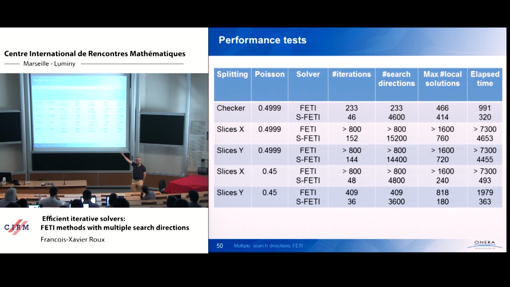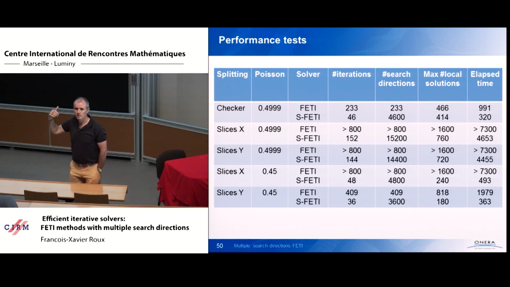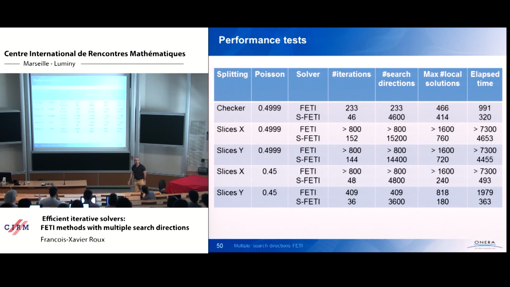The cost for reconjugation is much, much higher because it's 4,600 search directions. So at each step, you have many operations for the block reconjugation. Nevertheless, it is much faster. Why is it much faster?